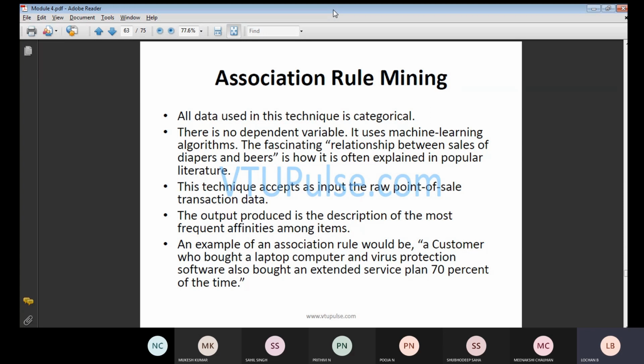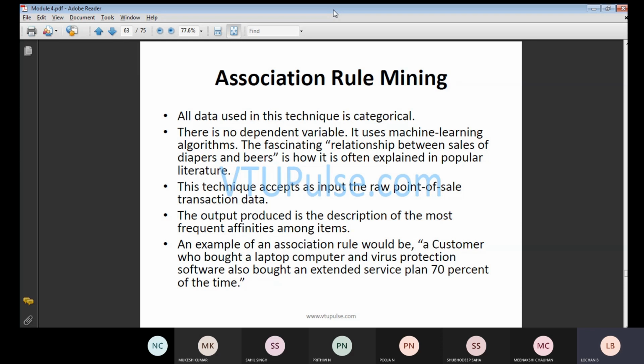Like that, whatever input we get in this particular case, we will be checking how many transactions have been done. Finally, the output you need to get is how effective it is. That is nothing but how many frequent affinities among the items you have formed. We will be checking each and everything based upon a few parameters. We will be applying those parameters and we are going to calculate the output part.